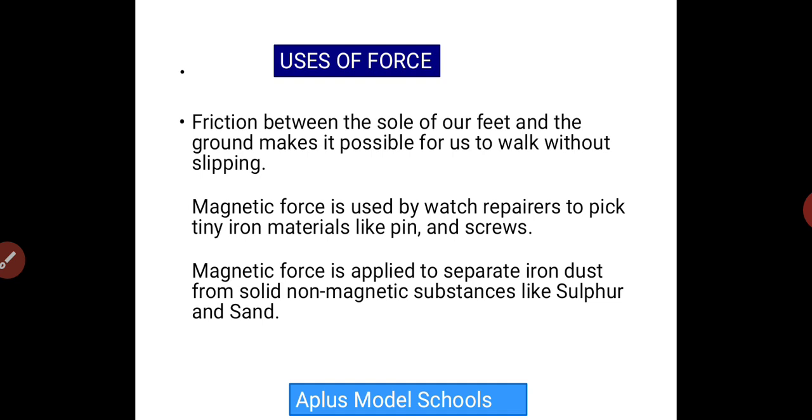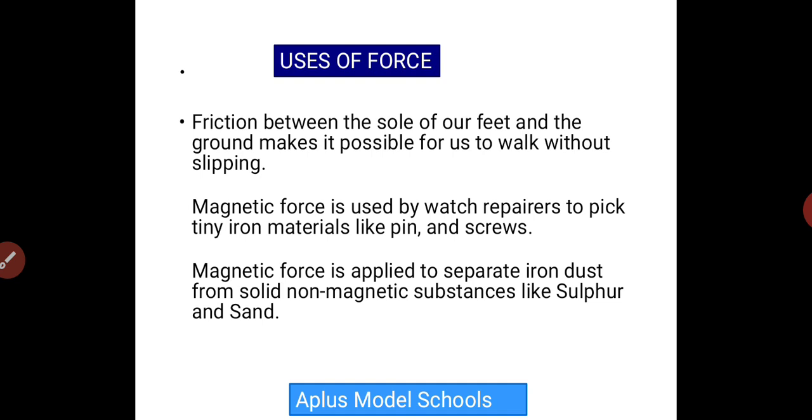Maybe they're looking for a pin or a metal object that falls down. They just have to move the magnet around the area you suspected, and before you know it, it will attract the pin or the metal that you're looking for towards itself. So it's also one of the uses of force.